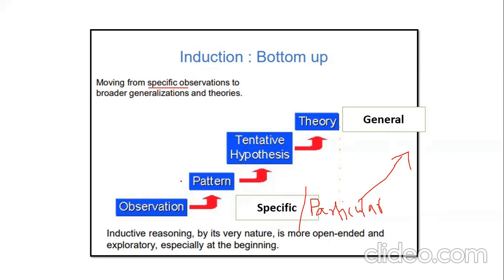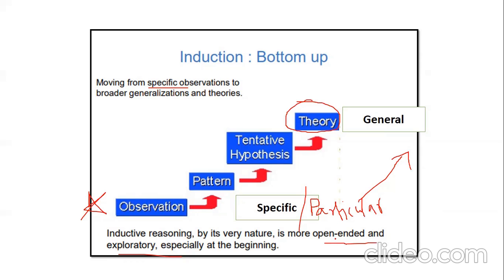which is observed in the pattern, wherein the tentative statements or the tentative hypothesis is framed, and the theory comes up. That is, it is generalized. Generalization comes up. So inductive reasoning is basically open-ended in nature, more open-ended and exploratory, especially at the beginning. Then slowly observing the pattern, framing the hypothesis, and then coming to the general theory. That is the basic nature, that is, broader generalizations and theory.